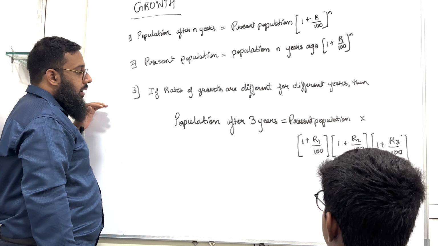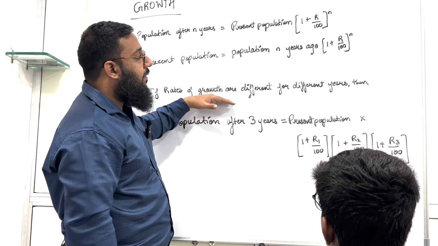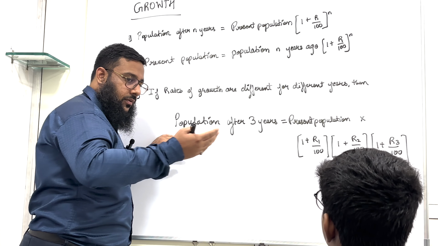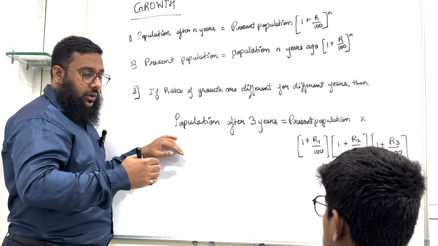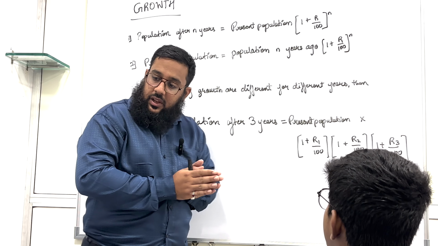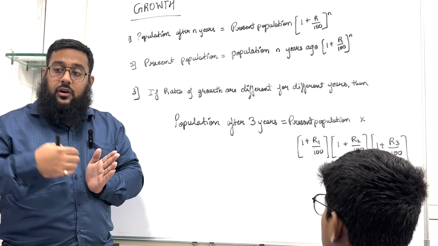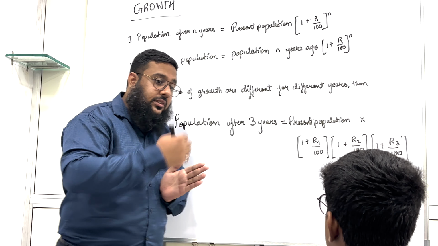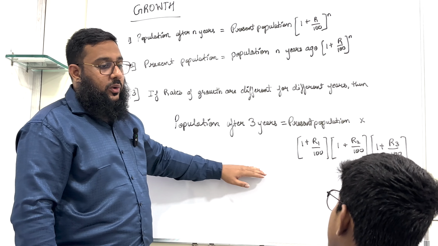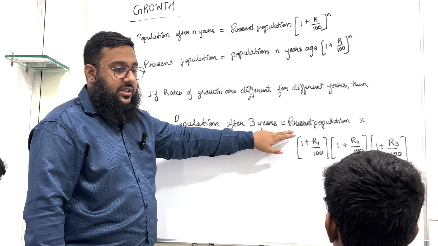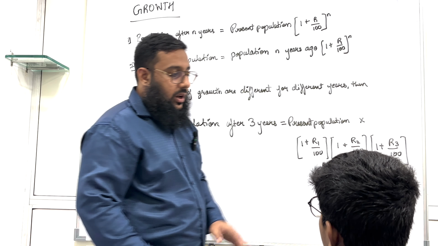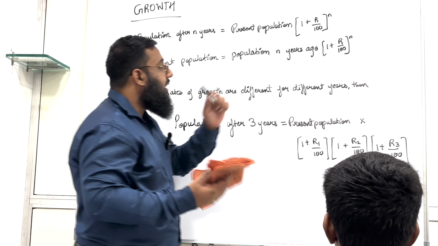Now third, if the rates of growth are different for different years, you have to find the population after 3 years, but each and every year the rate of growth of population is different. First year it was 5%, second year it is 7%, third year it is 10%. So 3 years, three different rates. This is the formula that you will be using over here, multiplied by the present population. Understood these three formulas? Now we'll take an example related to these formulas.